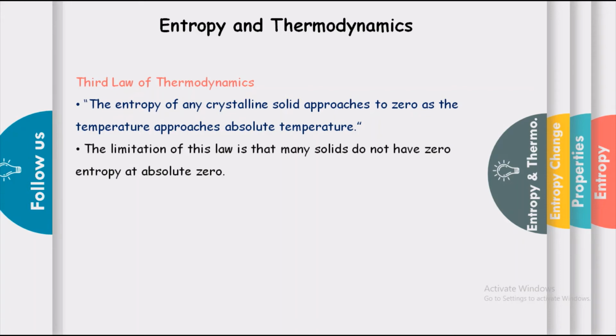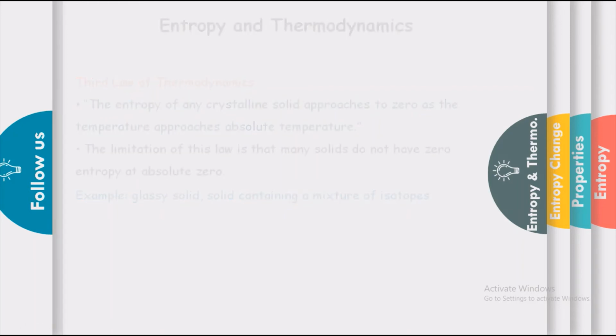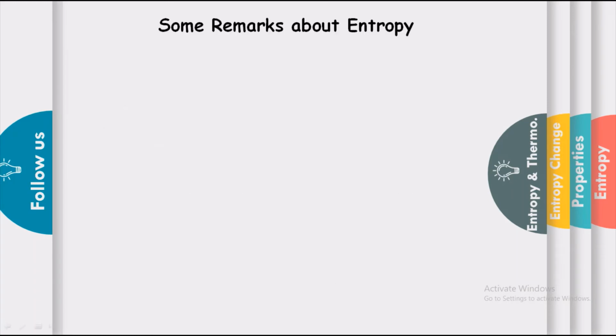So the limitation of this law is that many solids do not have 0 entropy at absolute 0. For example, a glassy solid containing a mixture of isotopes. So these are examples of solids which do not have 0 entropy at absolute 0. So this is about entropy and thermodynamics. Now let us take a revision, where I have shown some remarks about entropy.